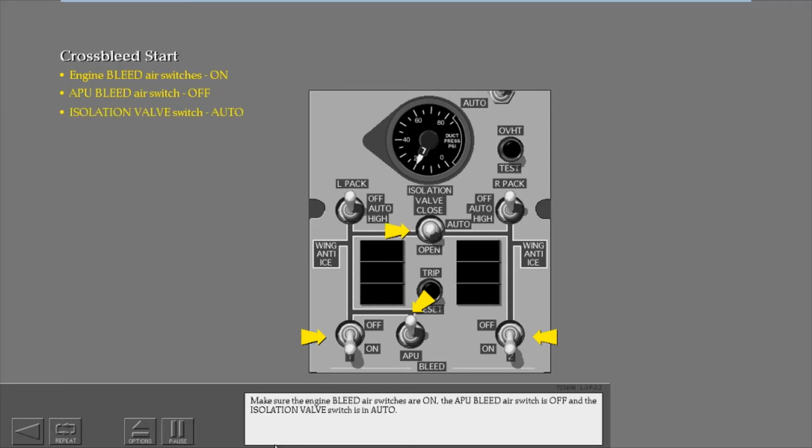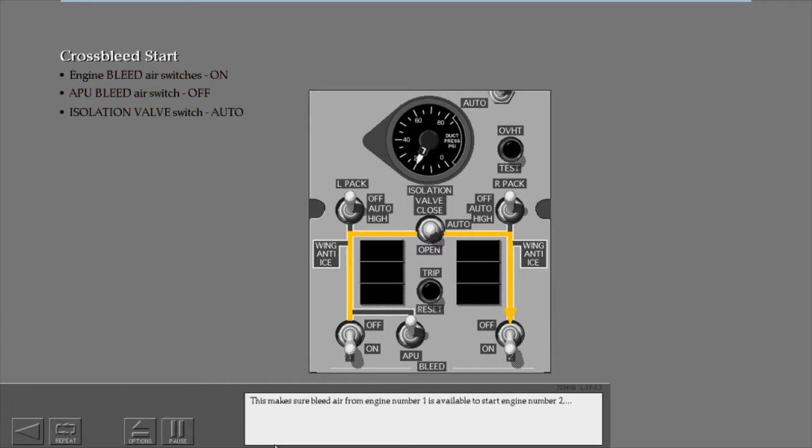Make sure the engine bleed air switches are on, the APU bleed air switch is off, and the isolation valve switch is in auto. This makes sure bleed air from engine number 1 is available to start engine number 2, and the APU is isolated from the high start pressure.